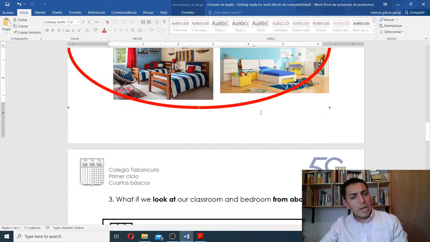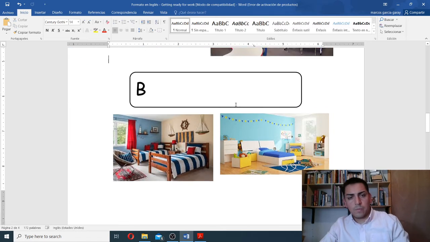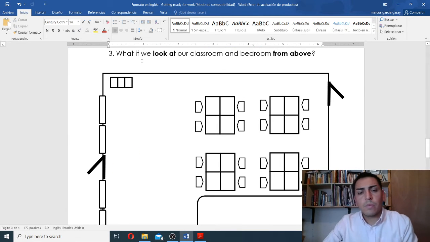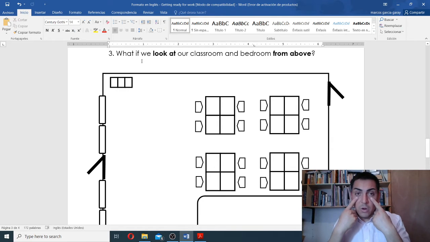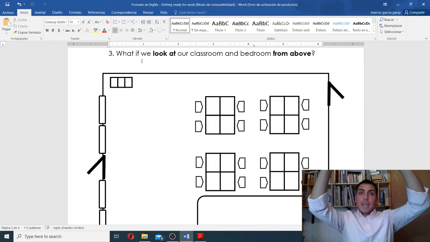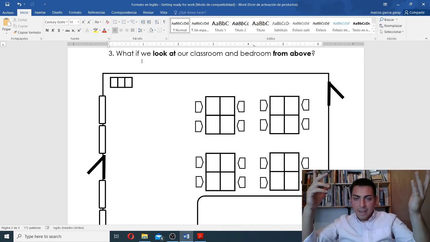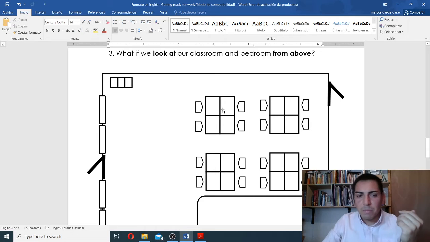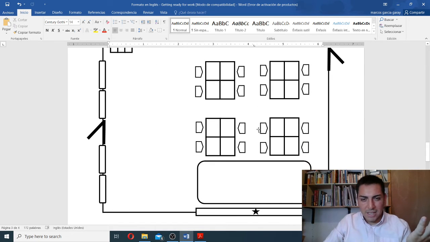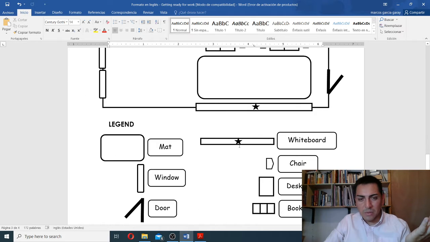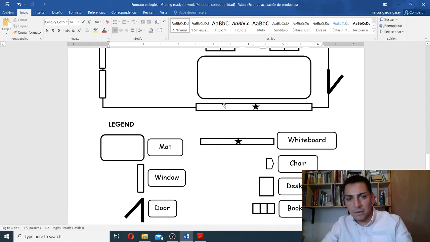But now let's jump to number three. What if we look at our classroom and bedroom from above, okay? From above, desde arriba. So if you see this plan here, what do you imagine it is? There is a legend down there which describes what is in here, okay?